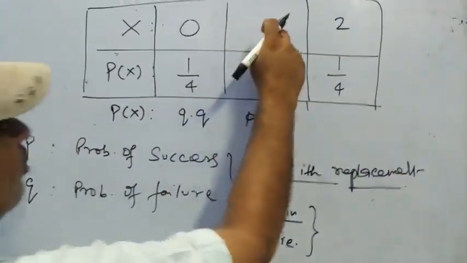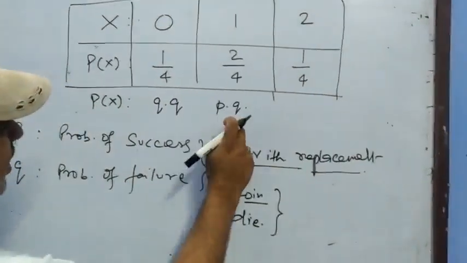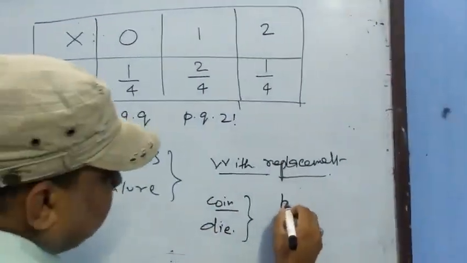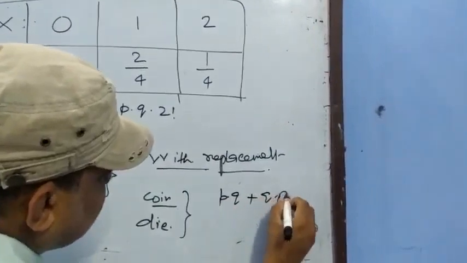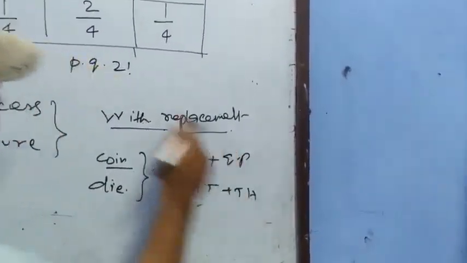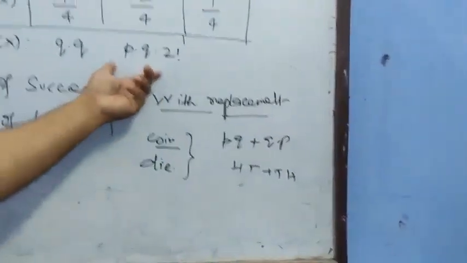Because you are tossing the coin 2 times, 1 time failure into 2 factorial also. Because P into Q plus Q into P, head-tail and tail-head can occur. So into 2 factorial, you have to arrange also.